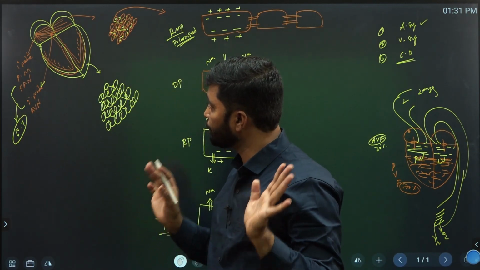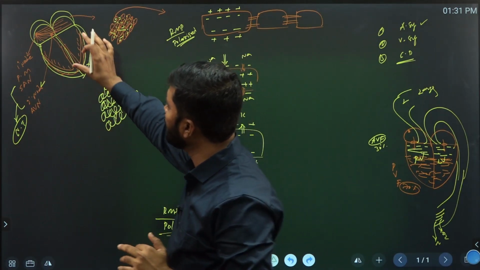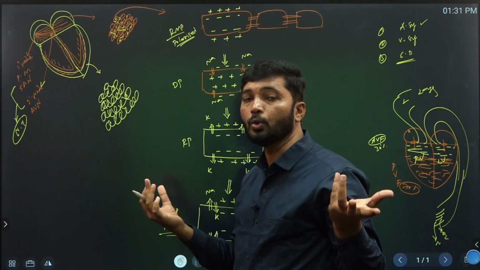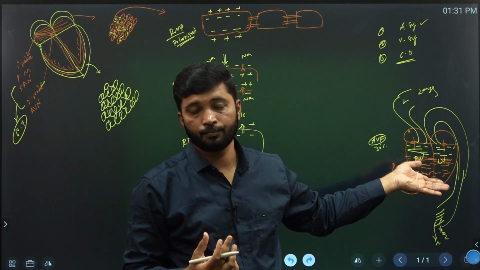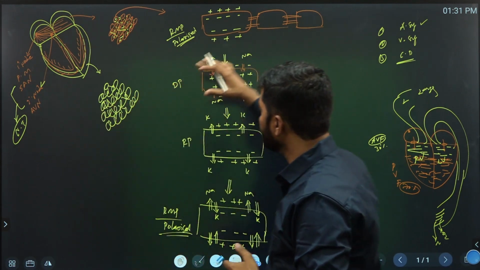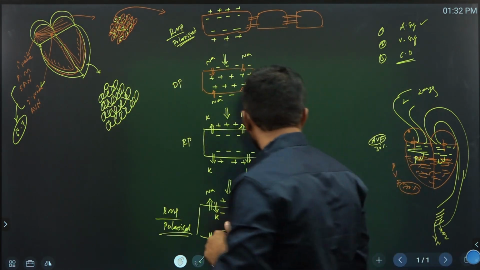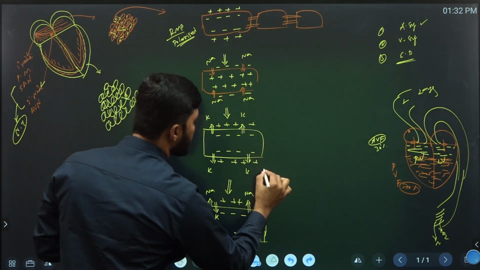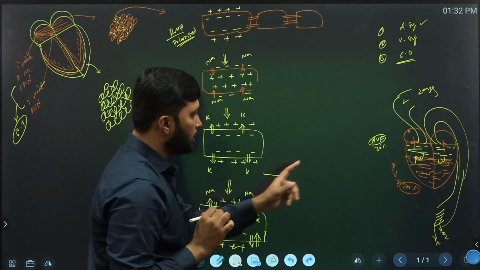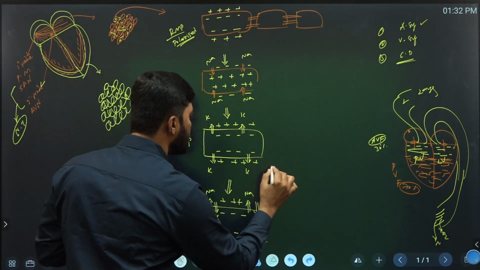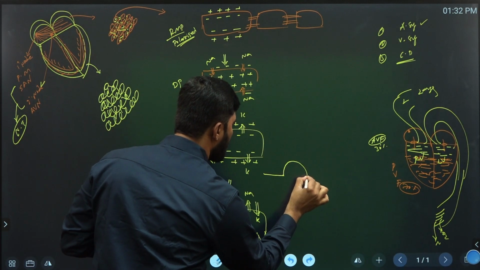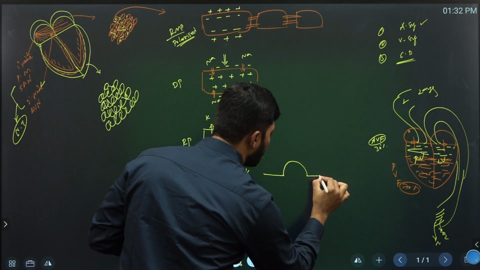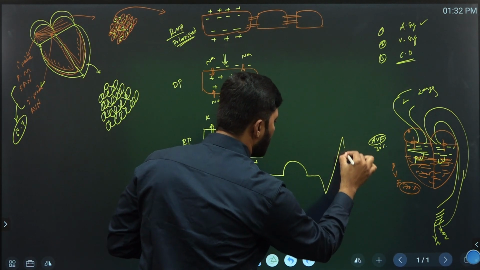For example, if nodal tissue does not generate action potentials, there is no depolarization or repolarization in the heart. Without depolarization and repolarization, there is no pumping of blood from the heart. That is the importance of the nodal tissue. If you take the graphical representation of cardiac activity, this is the relaxed stage, and the graph slowly shifts upwards. This is depolarization, then depolarized ventricle.